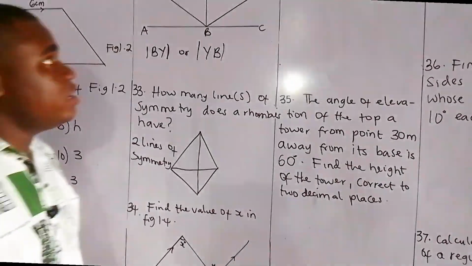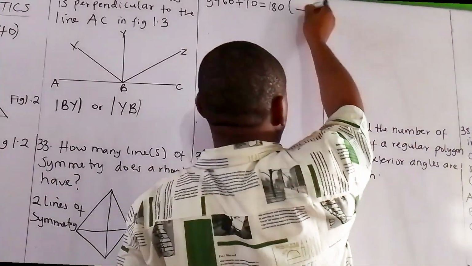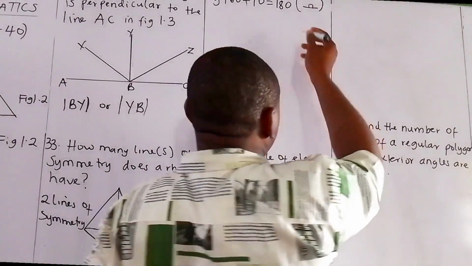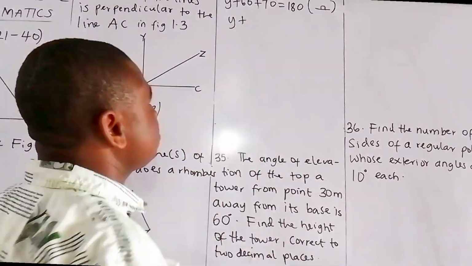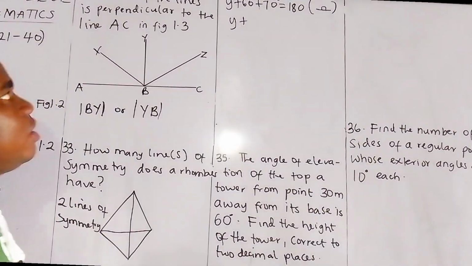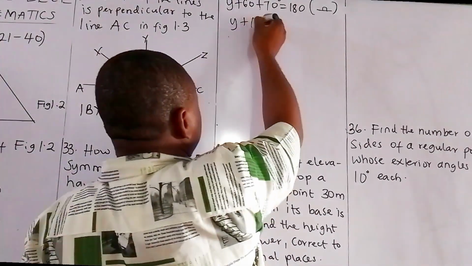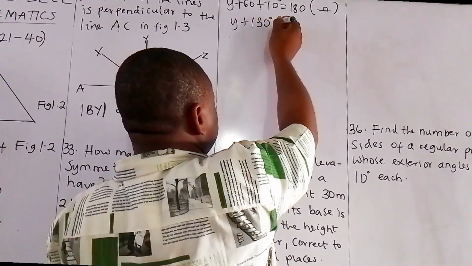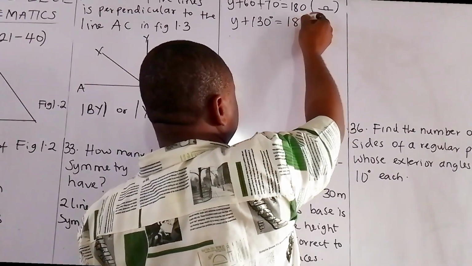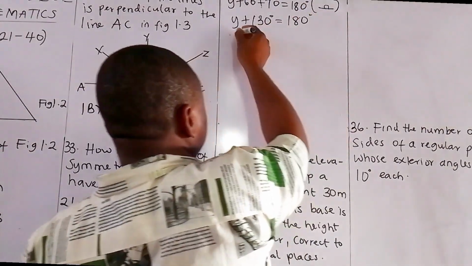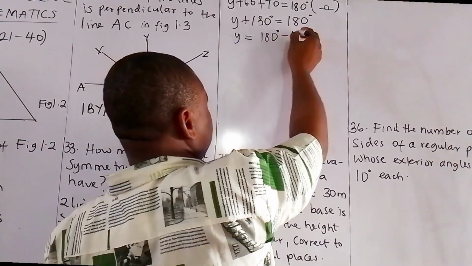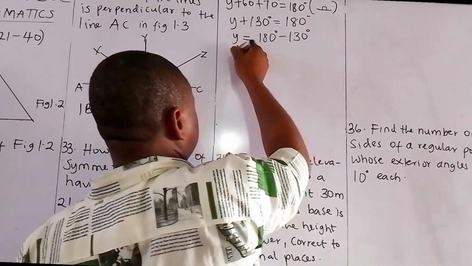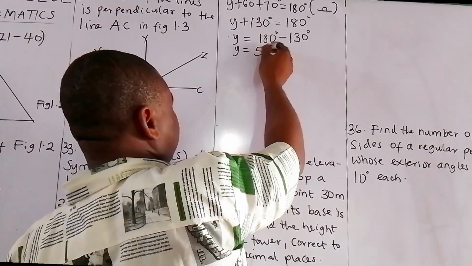So in this case, 60 plus 70 gives me 130. So y plus 130 degrees is equal to 180 degrees. So y is equal to 180 degrees minus 130 degrees. So y is equal to 50 degrees.